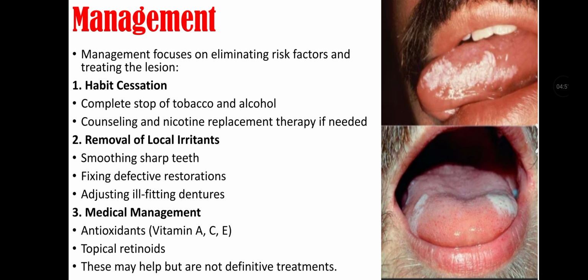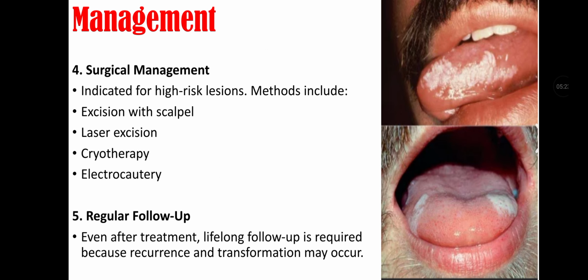Management. Management focuses on eliminating risk factors and treating the lesions. They include habit cessation, that is complete stop of tobacco and alcohol, and counseling and nicotine replacement therapy if needed. Second, we can do removal of local irritants that includes smoothing sharp teeth, fixing defective restoration, and adjusting ill-fitting dentures. Third, we can do medical management that includes antioxidants like vitamin A, C, and E, topical retinoids. They may help but are not definitive treatment.